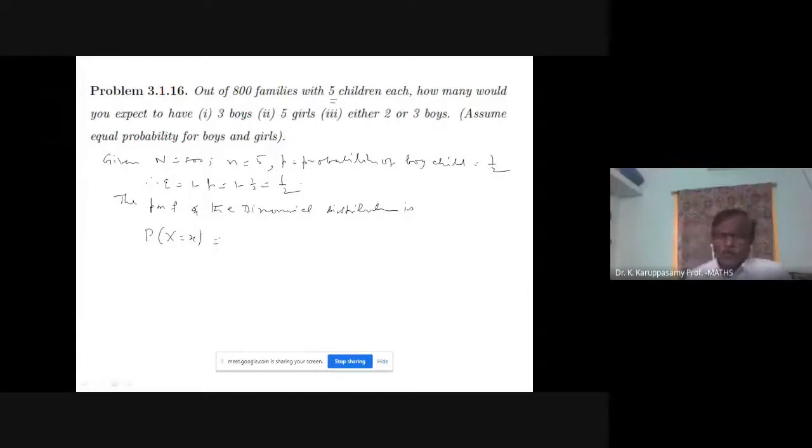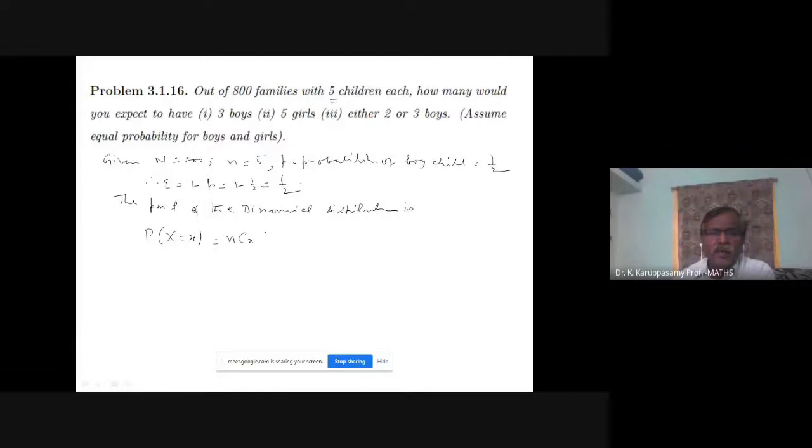Here x means number of boys. We can also change the problem: you assume x equals number of girls, both of them are same. You can take P stands for probability of girl child. That's also correct.